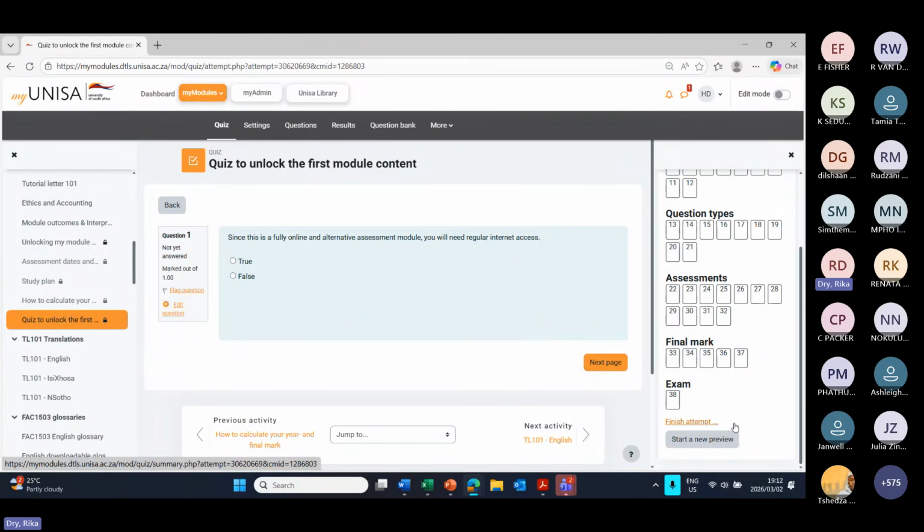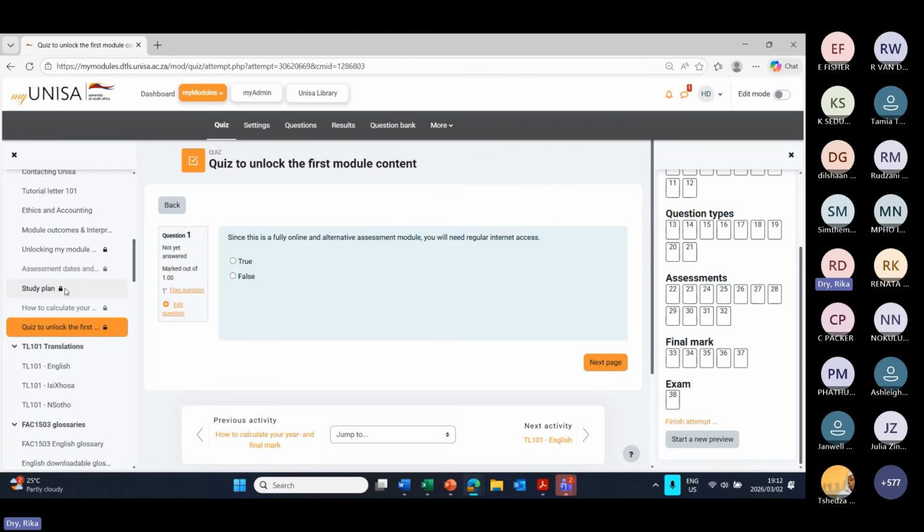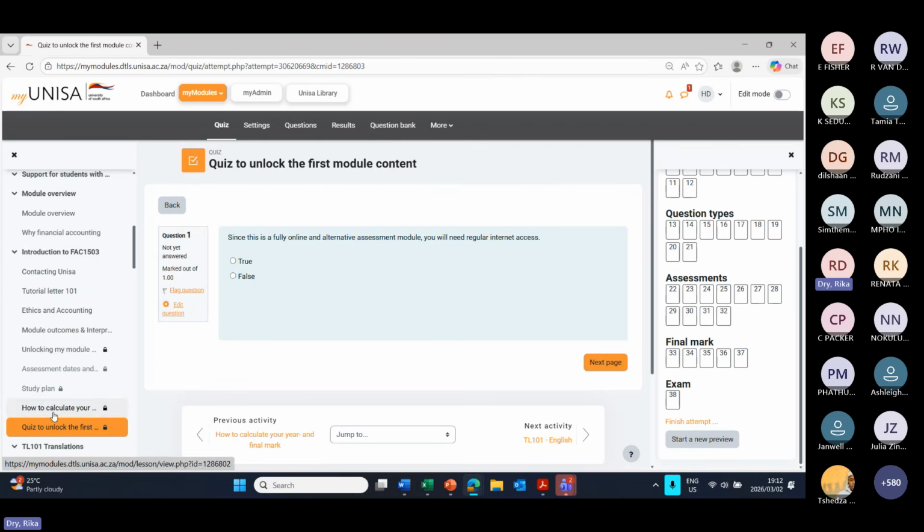The aim is not to have you fail this quiz. This quiz is there to ensure that you know exactly what to expect in this module, that we know that you know what kind of assessments you can expect, what the rules are for your exam paper, etc. So all the administrative arrangements that we provided in this introduction section are covered in this quiz.